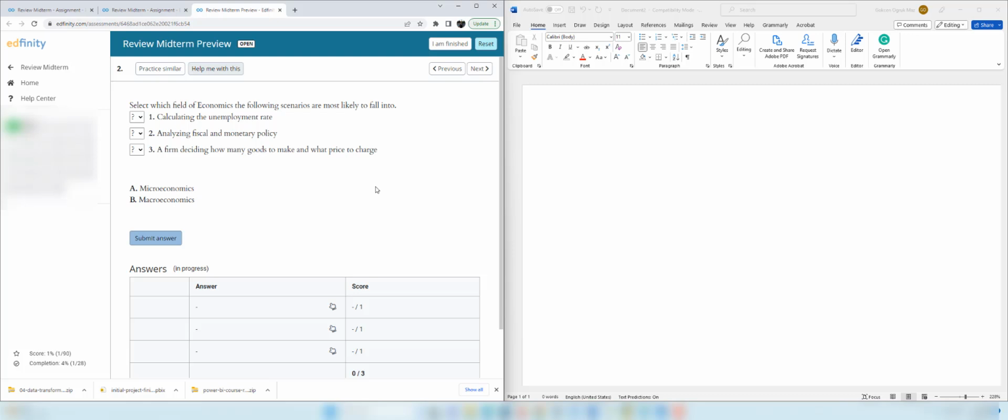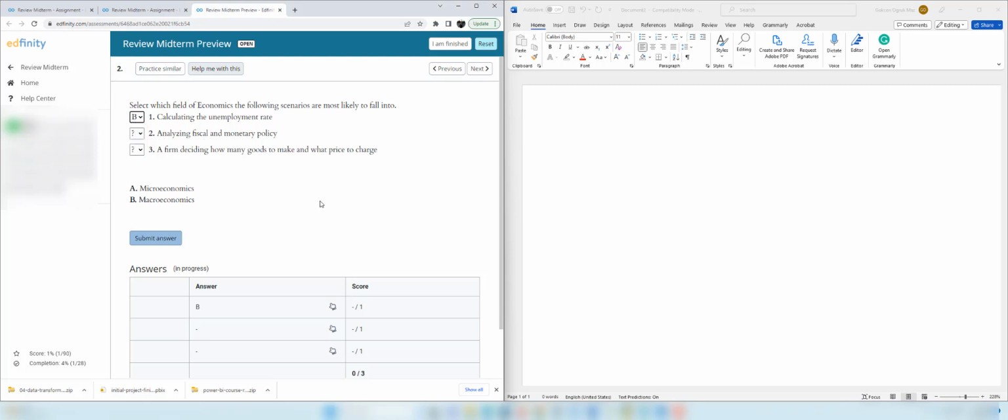So in this question, we are going to identify whether each sentence refers to microeconomics or macroeconomics. Macroeconomics refers to the questions or problems that we need to address that represent the entire population. However, microeconomics is more micro in nature, therefore it deals with questions and problems of individual agents in the economy. So given this, the unemployment rate is a macro concept because that affects everybody in the economy. The first one is macroeconomics.